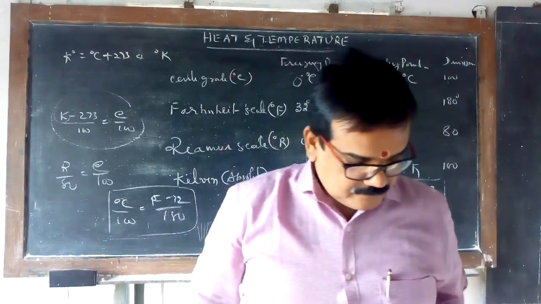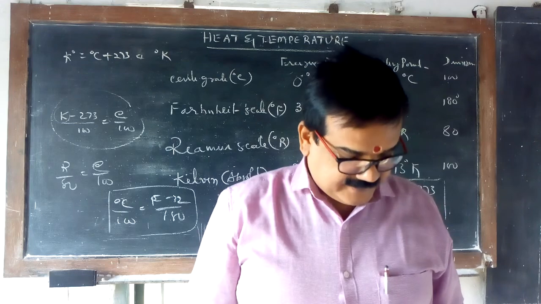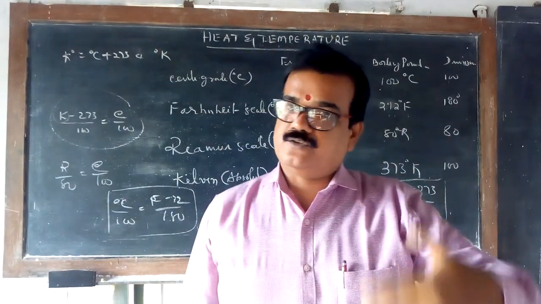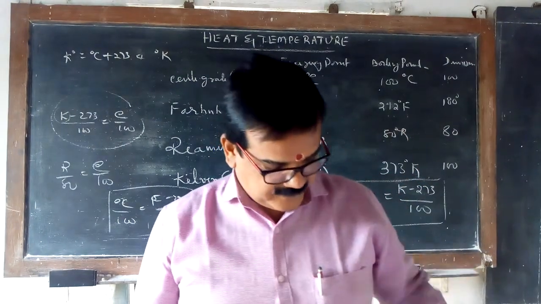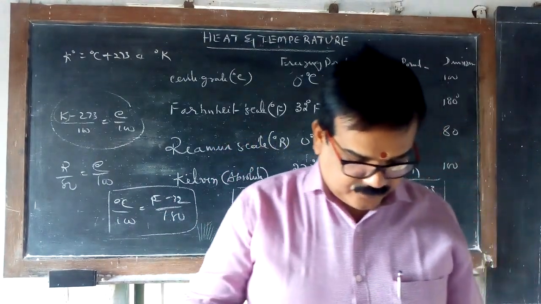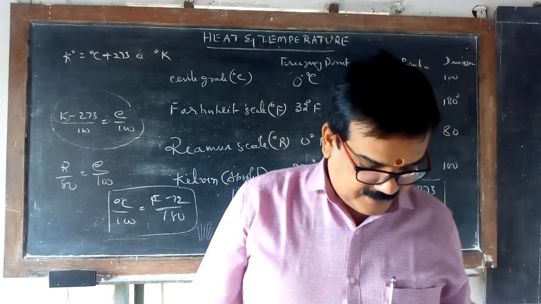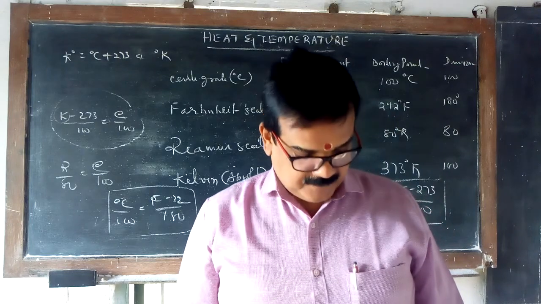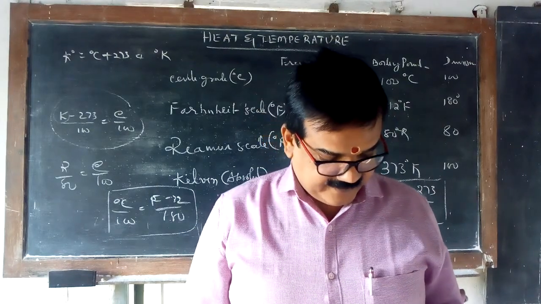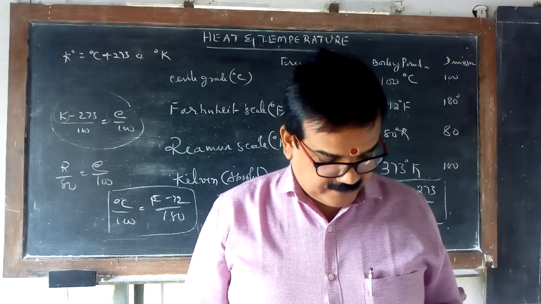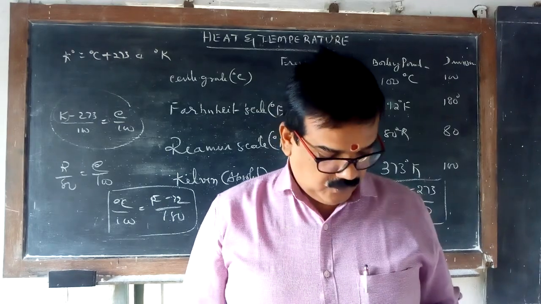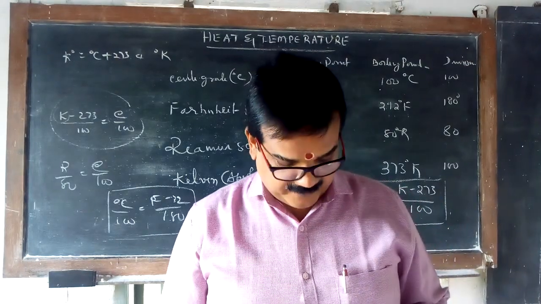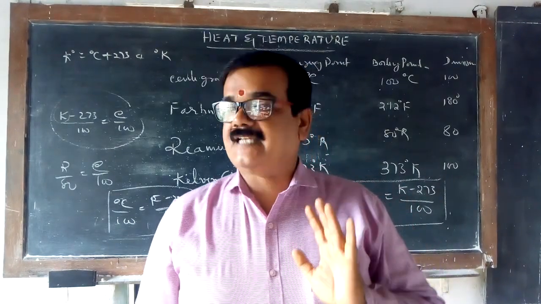Okay. Next, measuring of heat energy. Now this was measuring of temperature through thermometers, which we have seen. Now, measuring of heat energy. An apparatus to measure the amount of heat by the mixture method is called a calorimeter. It is nothing but a cylindrical shaped vessel and a stirrer made out of copper. By the mixing rule, heat lost by the solid or liquid is equal to heat absorbed by the solid or liquid plus heat absorbed by the calorimeter.